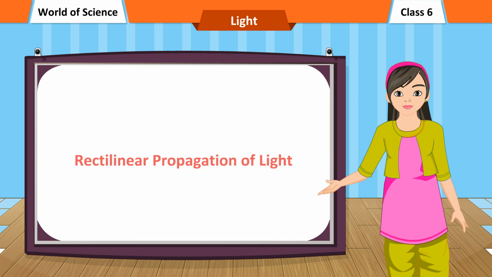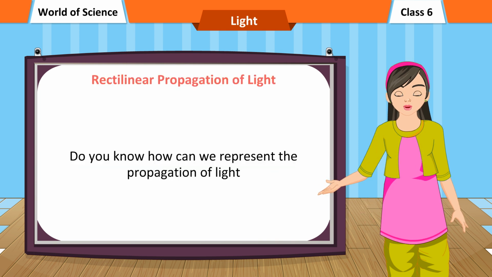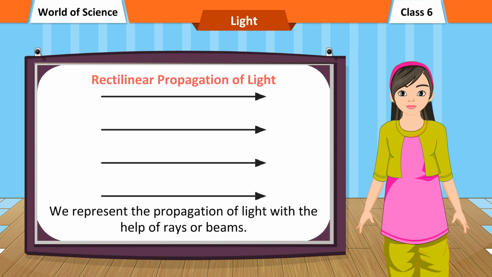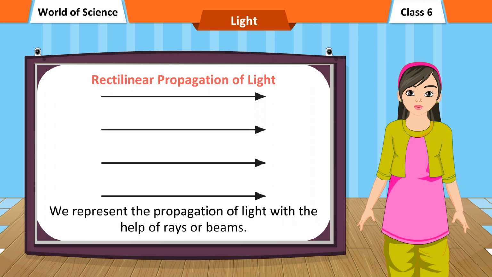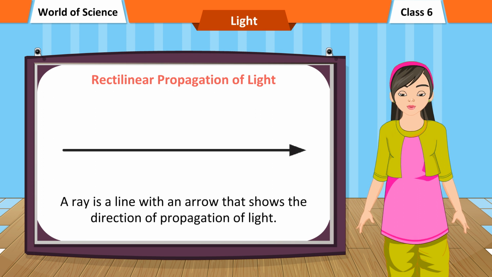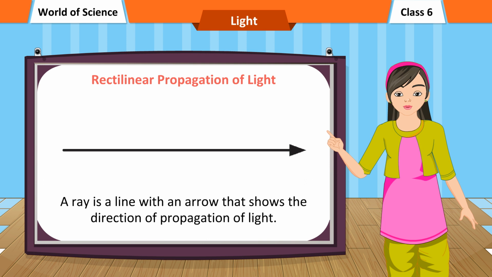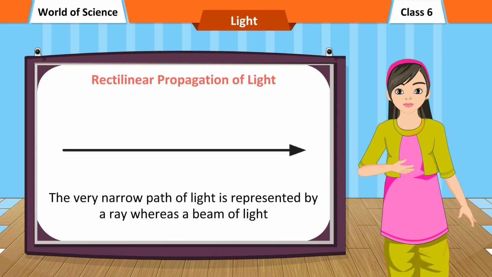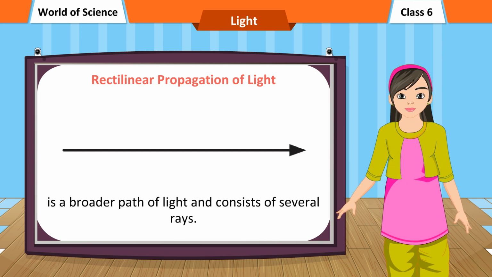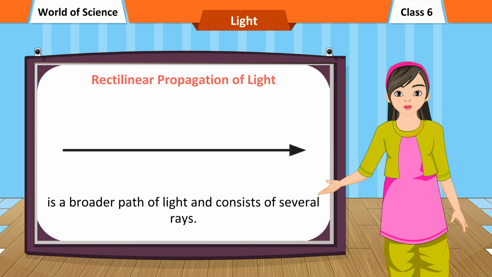Do you know how we can represent the propagation of light? We represent the propagation of light with the help of rays or beams. A ray is a line with an arrow that shows the direction of propagation of light. The very narrow path of light is represented by a ray, whereas a beam of light is a broader path of light and consists of several rays.